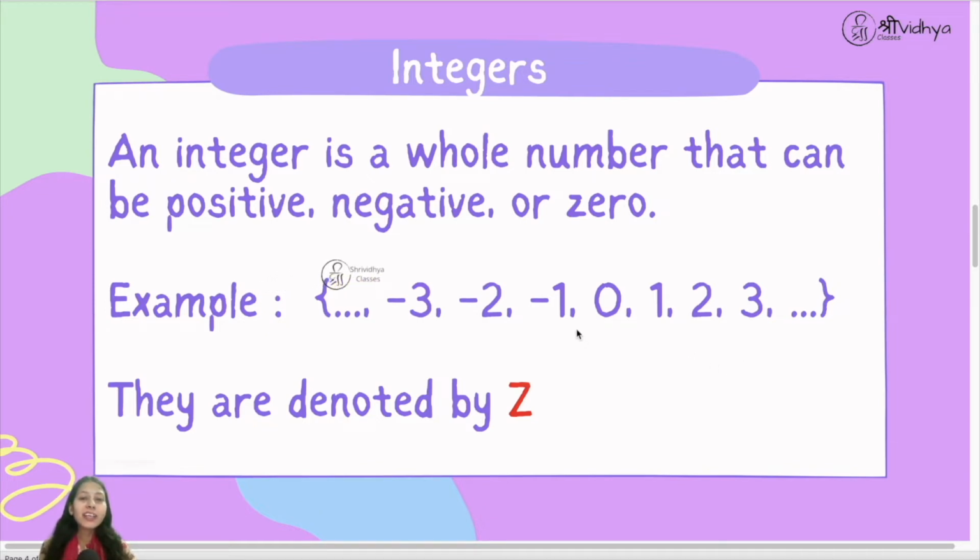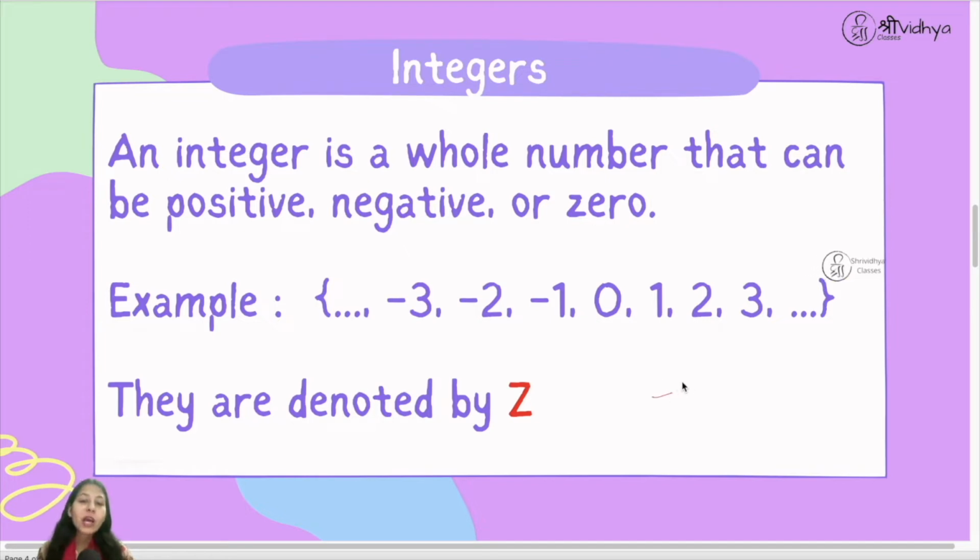So basically, most of the students, when they think about integers, the first thing that comes in their mind is integers are negative numbers. So no, that is not true. Integers are not negative numbers. Integers are the whole numbers and their negatives. So in integers, we don't include all the negative numbers. That we need to take care.